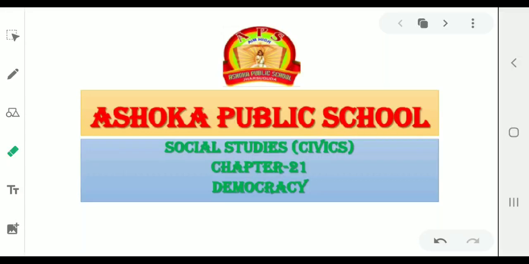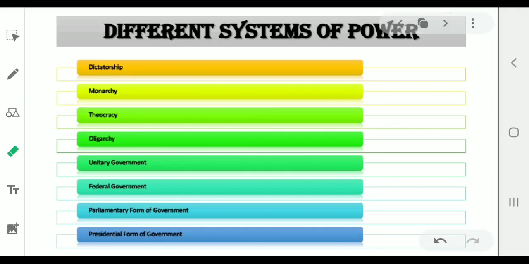So in this part of the video, we are going to look at the different systems of power. The first one, as you can see, is dictatorship. Second one is monarchy. Third is theocracy. Fourth one is oligarchy, unitary government, federal government, parliamentary form of government, and the last one is the presidential form of government. So let's look at them one by one.